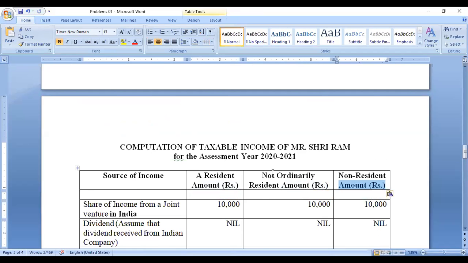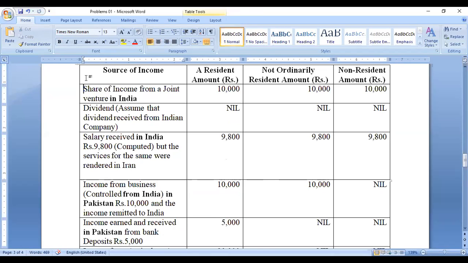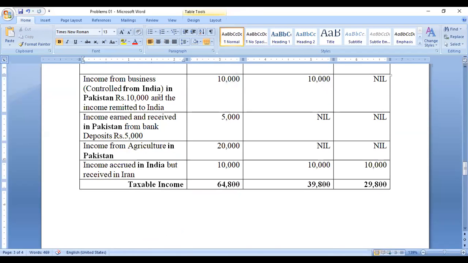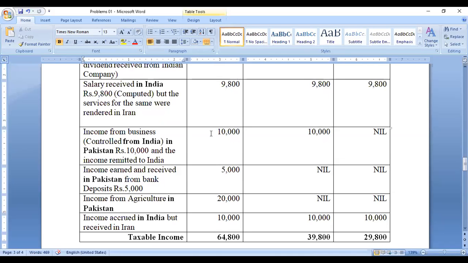Okay, now check the answer. I can tell you it's very clear. If it is an Indian income, it is taxable to all the people, irrespective of resident, not ordinary resident or non-resident. Okay, the next category. This is in India, so it is taxable. It is controlled from India, so it is taxable to two categories. Controlled means here it will not come under non-resident. It is Pakistan income, so it need not be taxable for these two categories. On the basis of residency, you have to pay the tax. It is Pakistan income, the same as the above. Here from the bank he is getting income, here from agriculture he is getting income. Accrued in India, it is taxable to all. So now we can put the total.